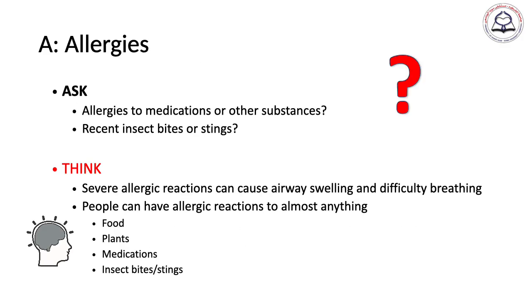The second component of SAMPLE history is to ask about allergy. Allergy can be triggered by anything: by medication, by insect bite, by plant, by food. Severe allergic reaction can cause airway swelling and difficulty in breathing. So you need to ask if there is a specific allergy to a specific medication or any substance, and recent insect bite. As we mentioned before, allergy can be the cause of the current illness, or presence of allergy can have an implication on the use of certain medications.